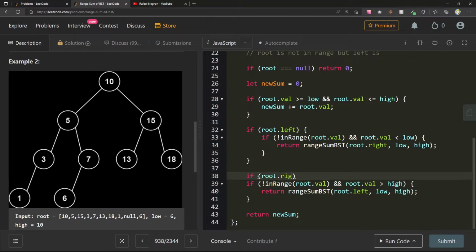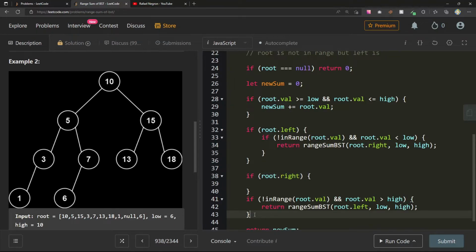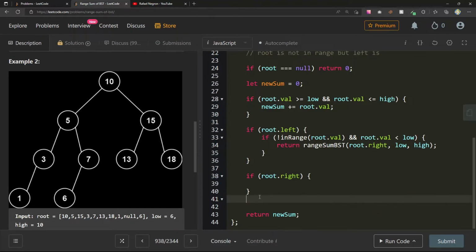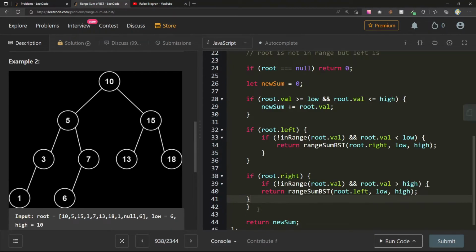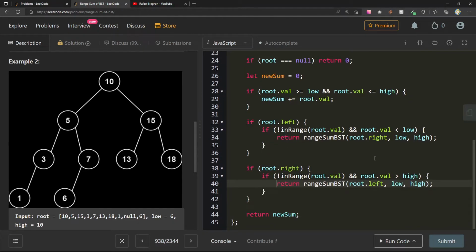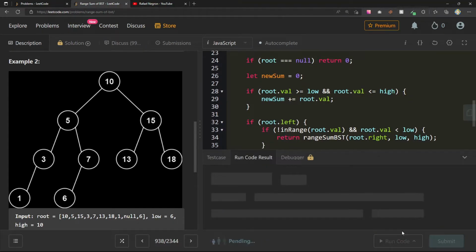If root.right, let's see what this gives us.